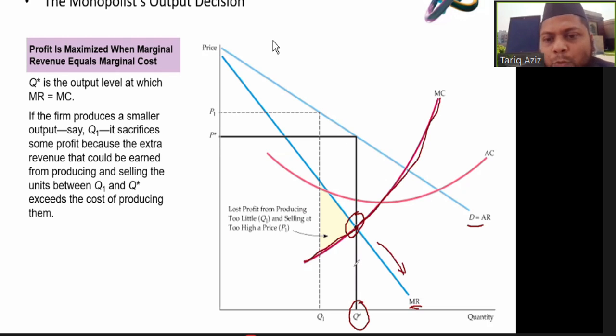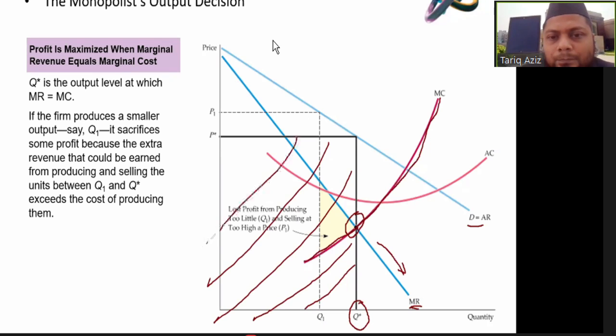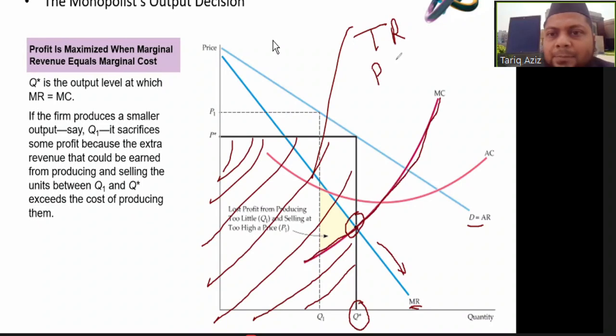So this is the total revenue region. Total revenue is what? Price multiplied by Q. This is Q star, and this is P star.